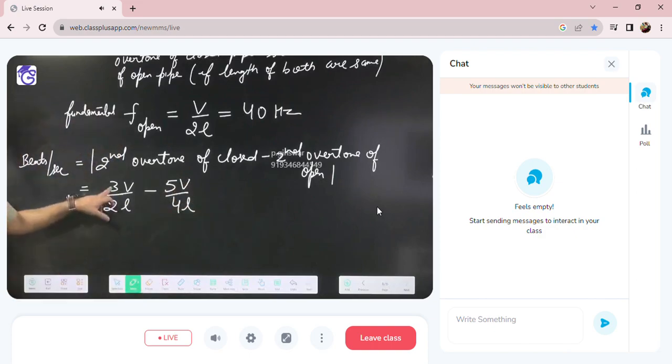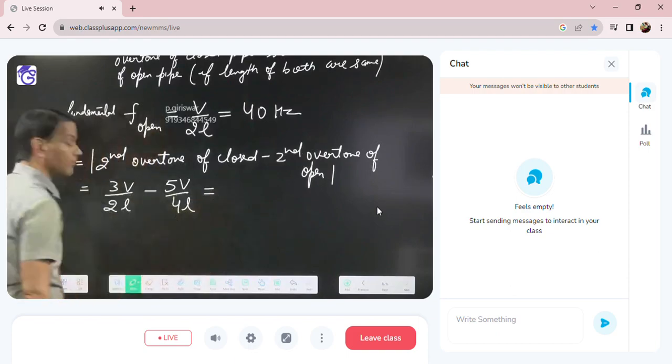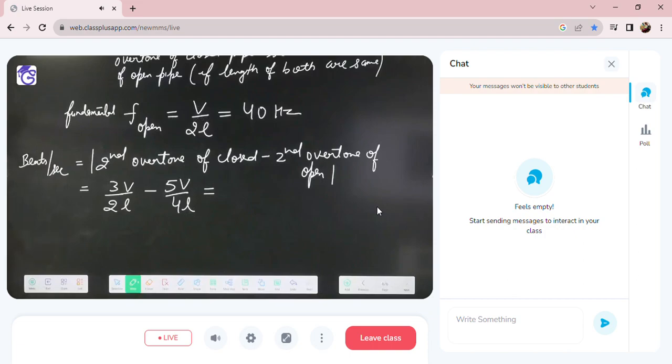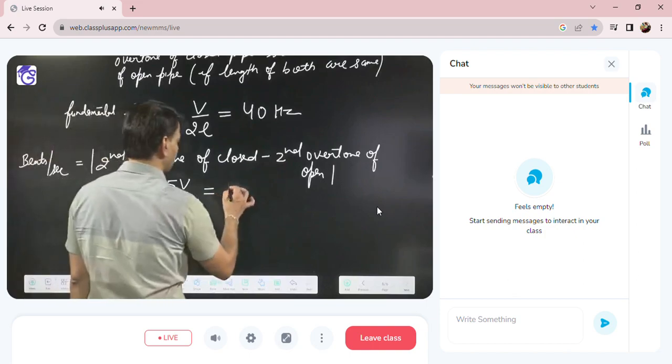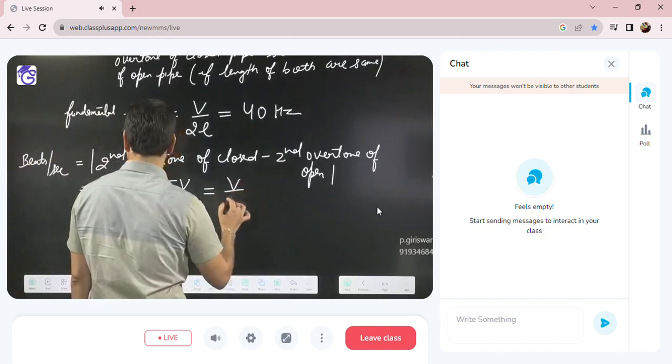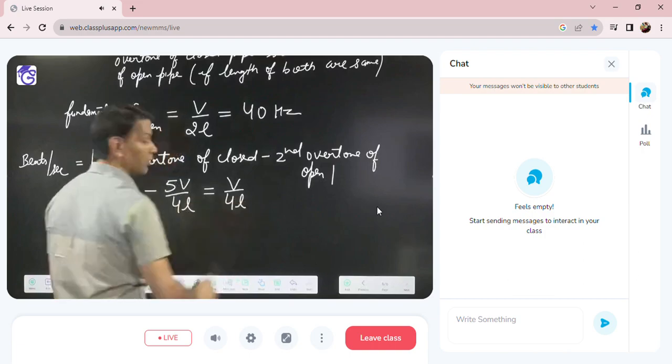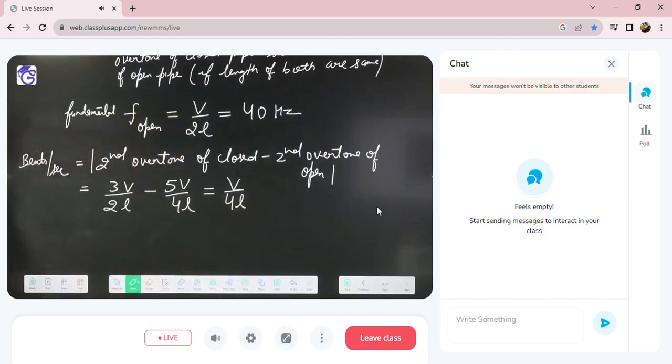Now 3 by 2 minus 5 by 4: 5 by 4 is 1.25 and 3 by 2 is 1.5. Taking the LCM of 4L, you get 6V minus 5V, so V by 4L.